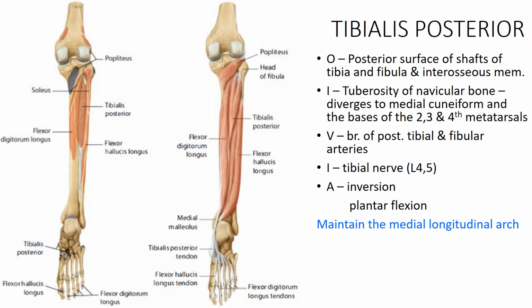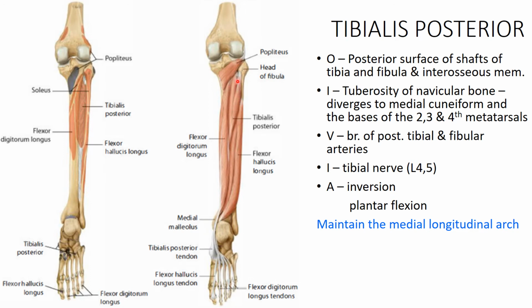And next is this deeply seated muscle, just lying posterior to the interosseous membrane. This is the tibialis posterior. Tibialis posterior originates as two tapered processes, a medial process and a lateral process, and these two tapered processes are separated by an angular interval.